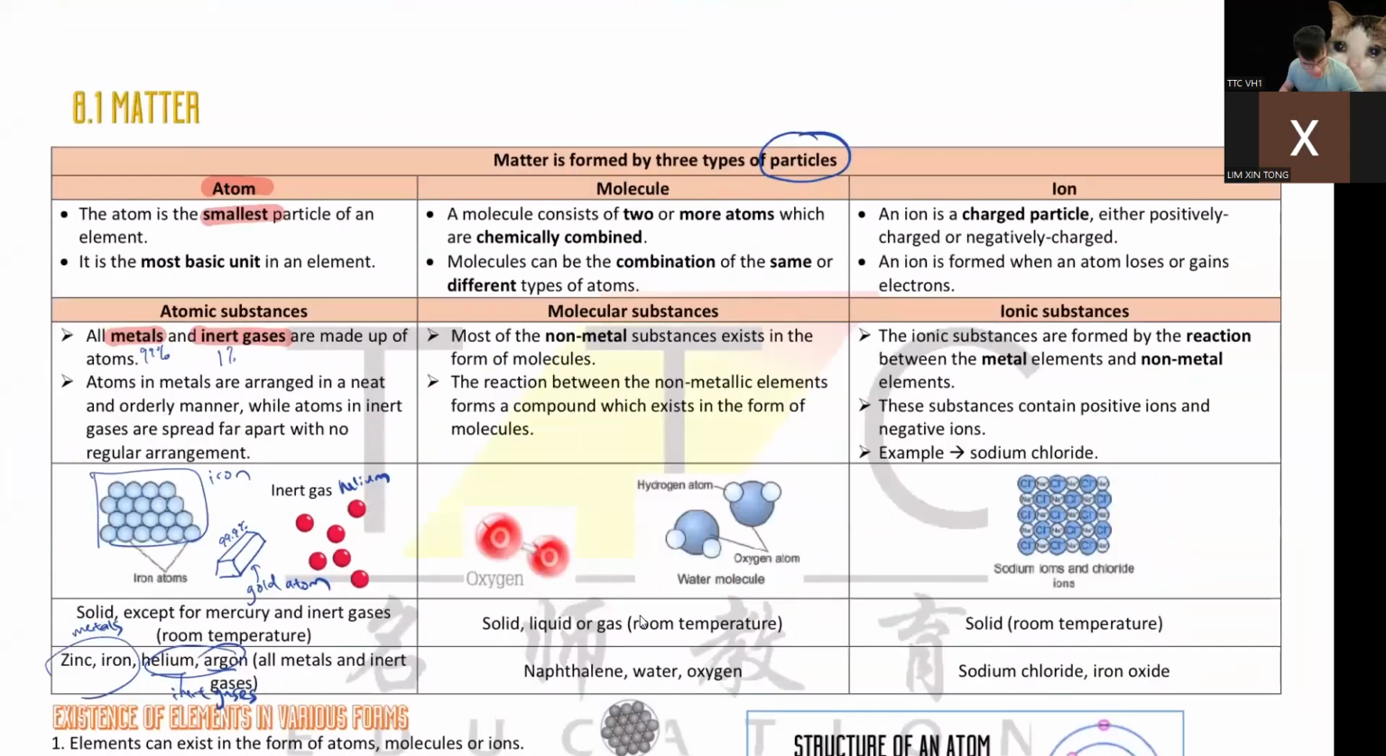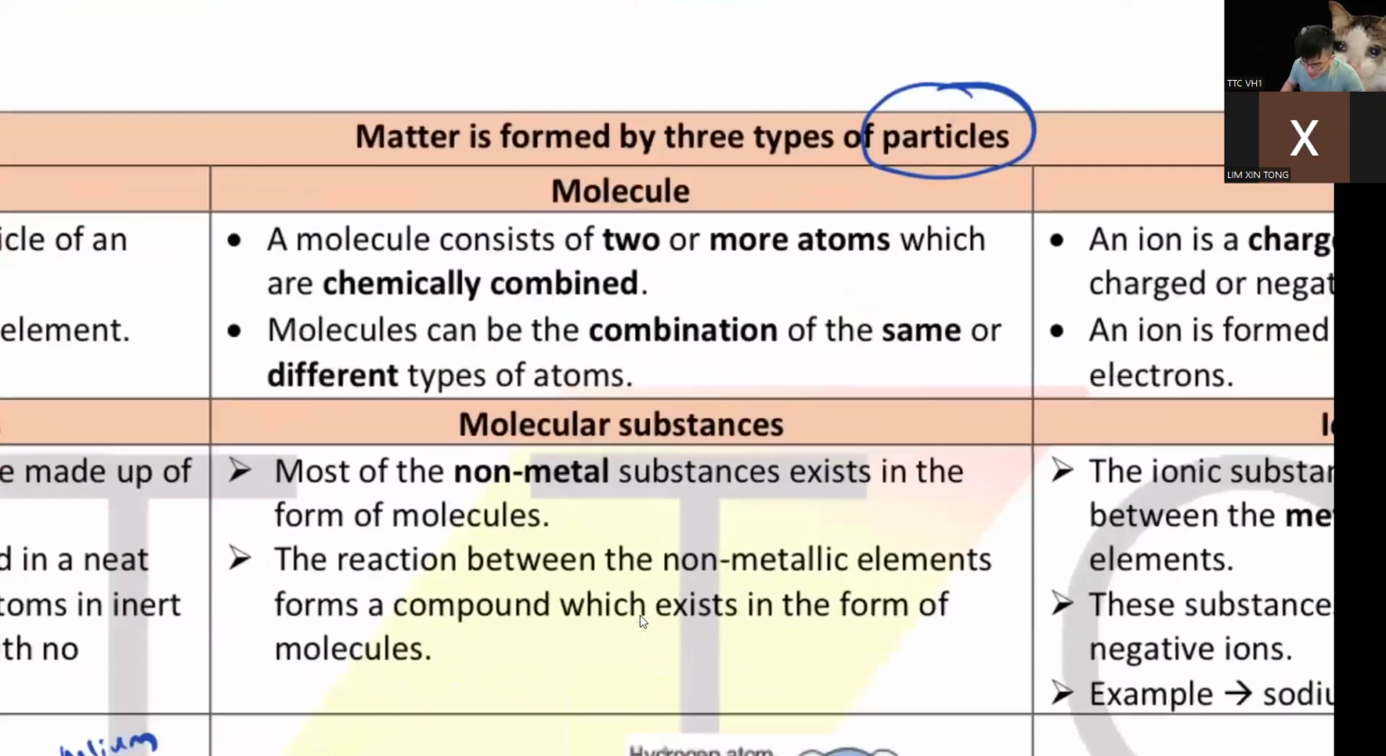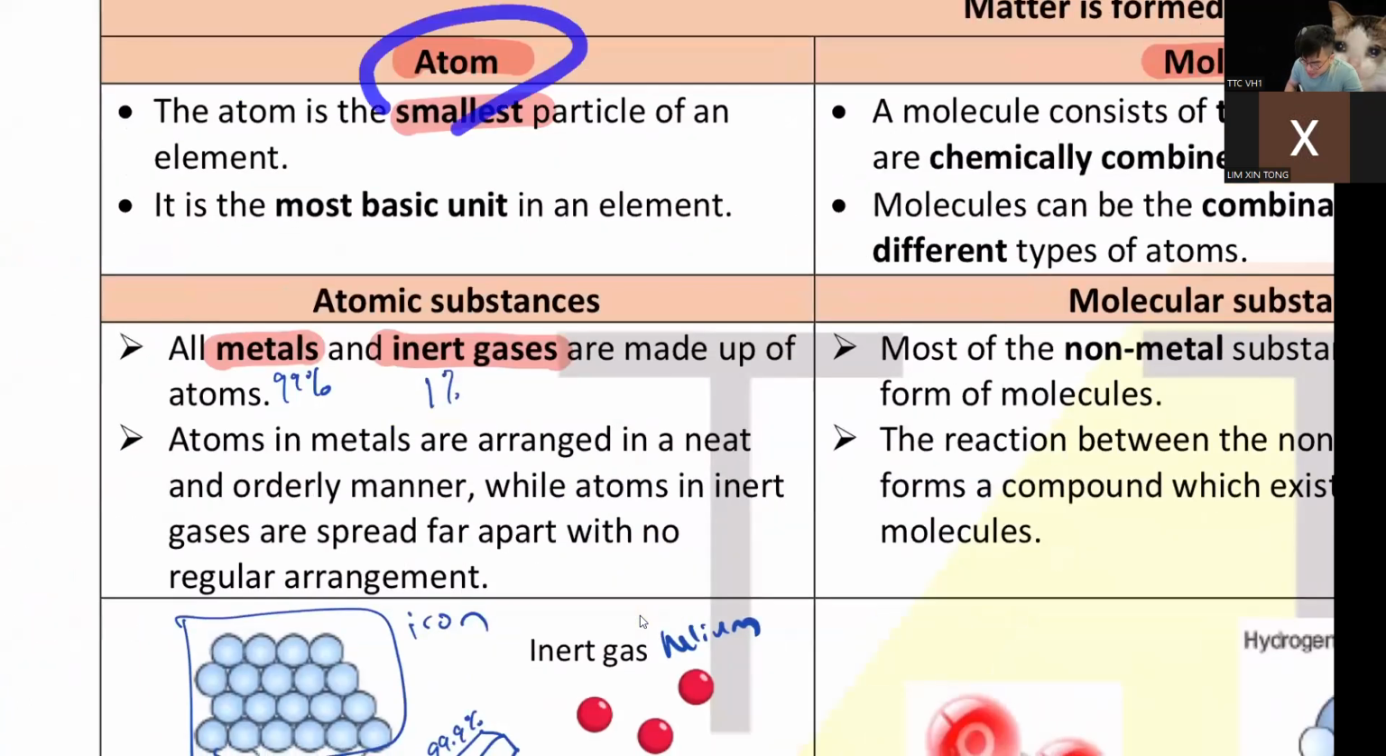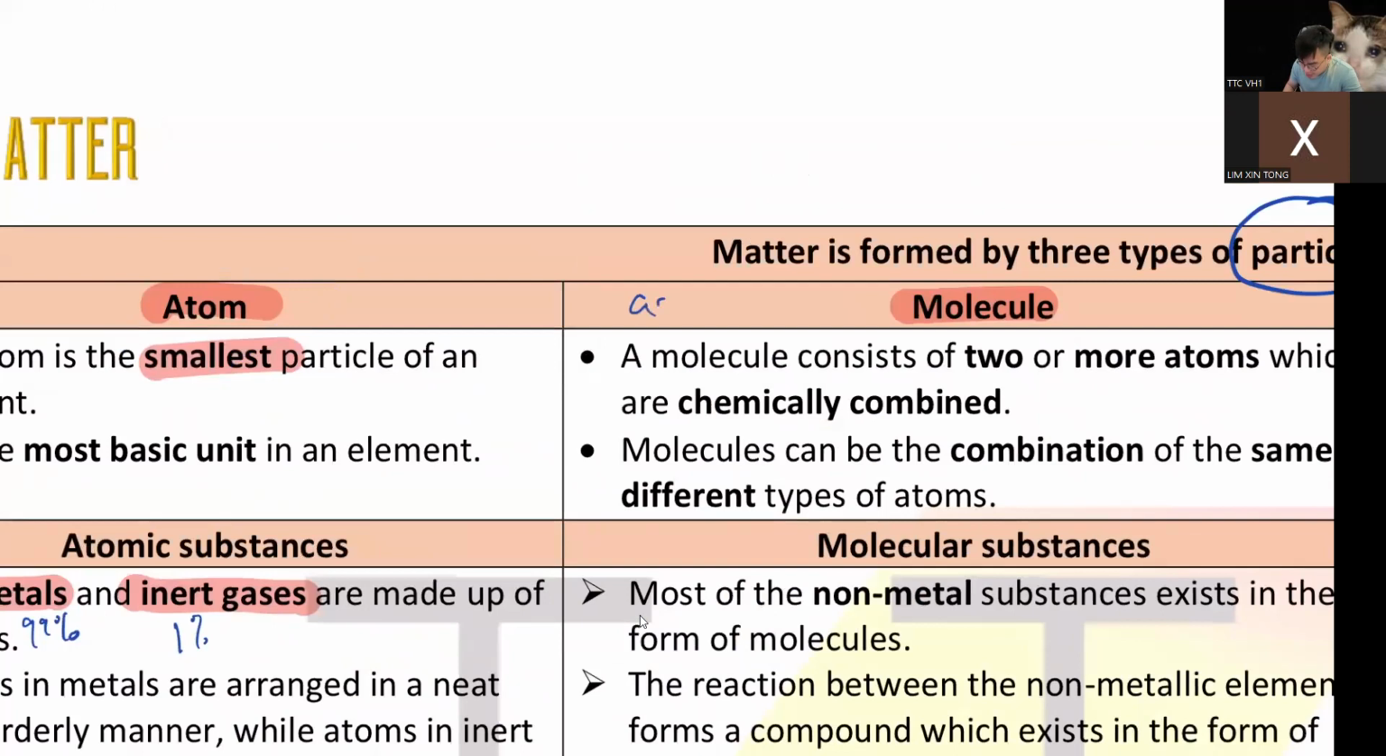Okay, anyhow, so let's look at the next one. Next, we have molecule. So we have atom being the simplest, but when you add atom and atom, when you have atoms, it's called molecule, right? Okay, I'll give you an example here.